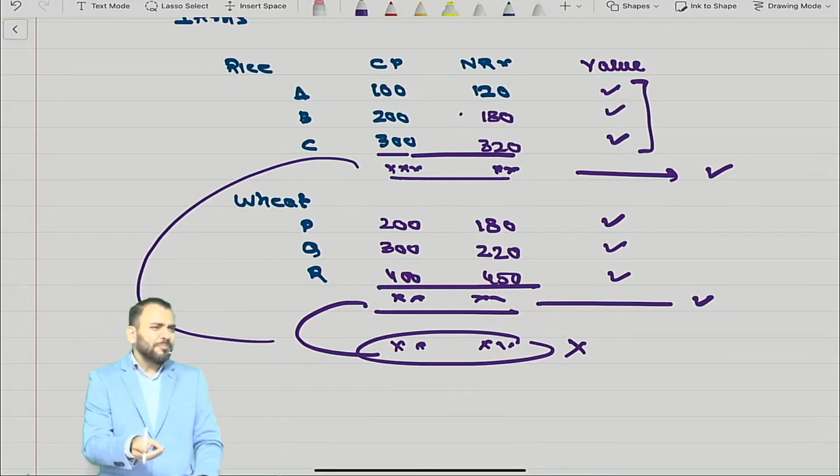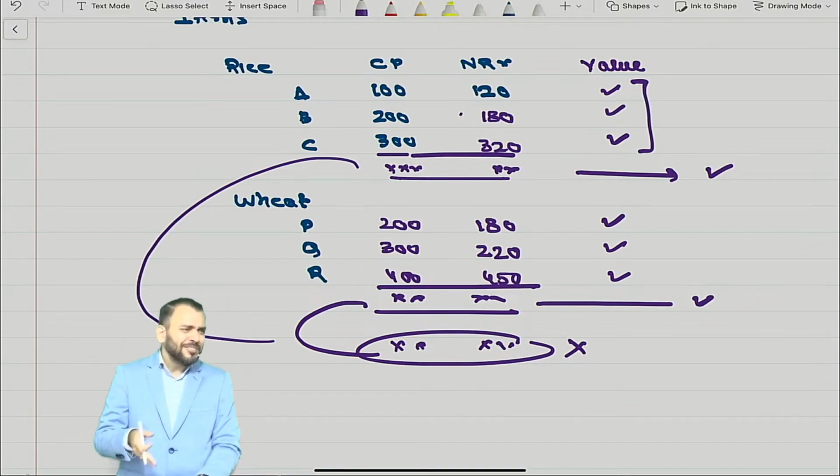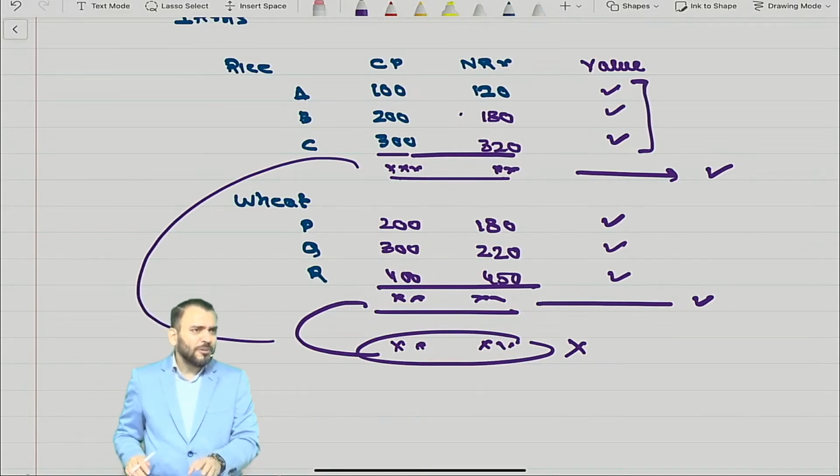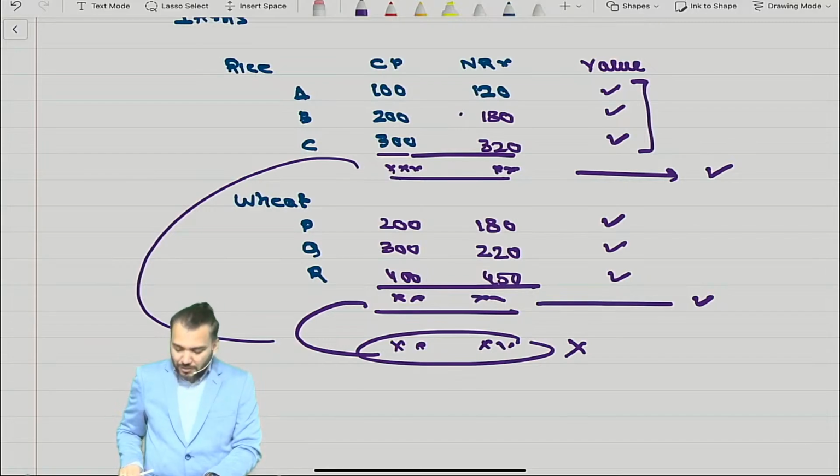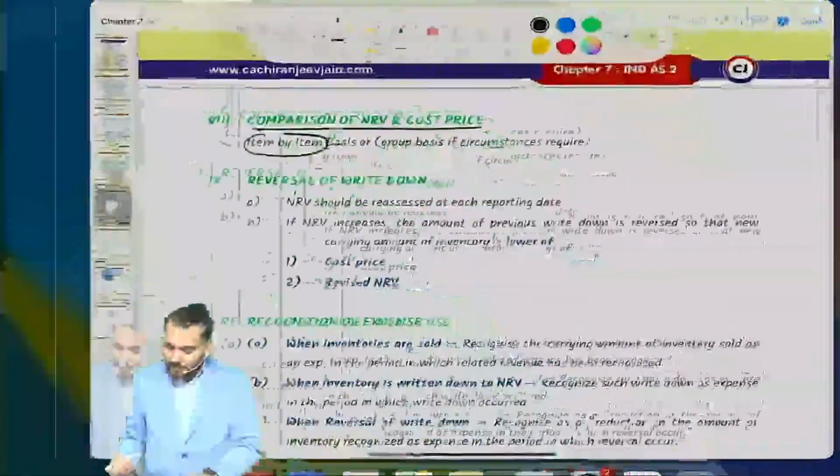Correct. A very simple question has been given. You can do it by rote, but my help is not required once you have understood. Chalega? Understood this point? Yes, sir.